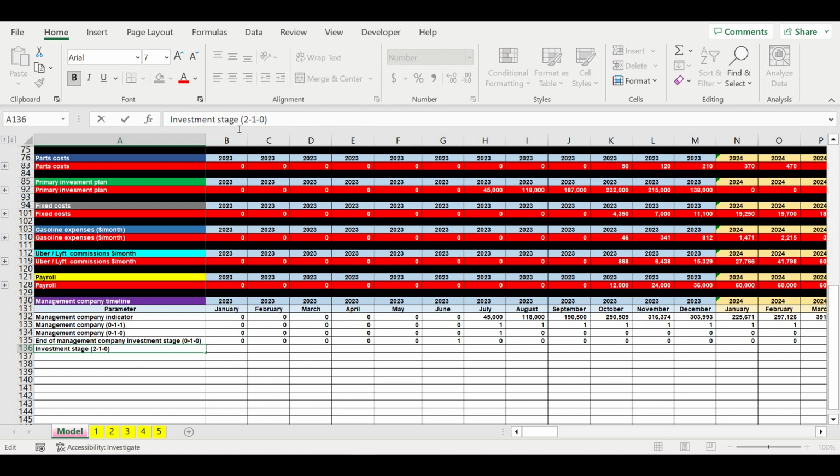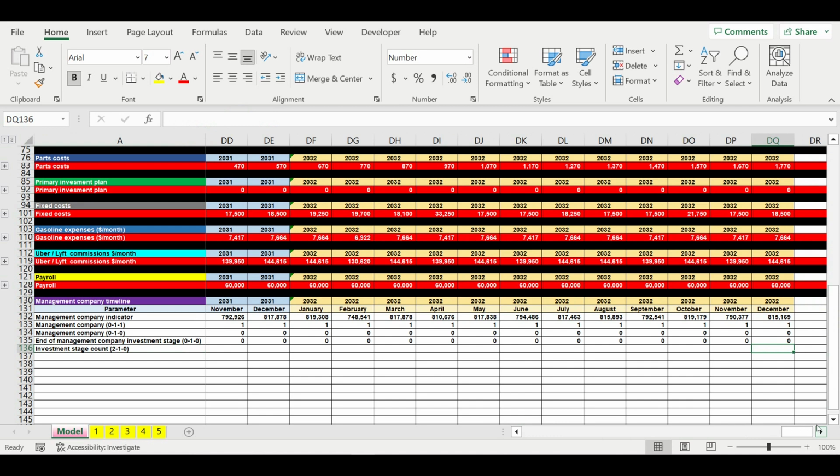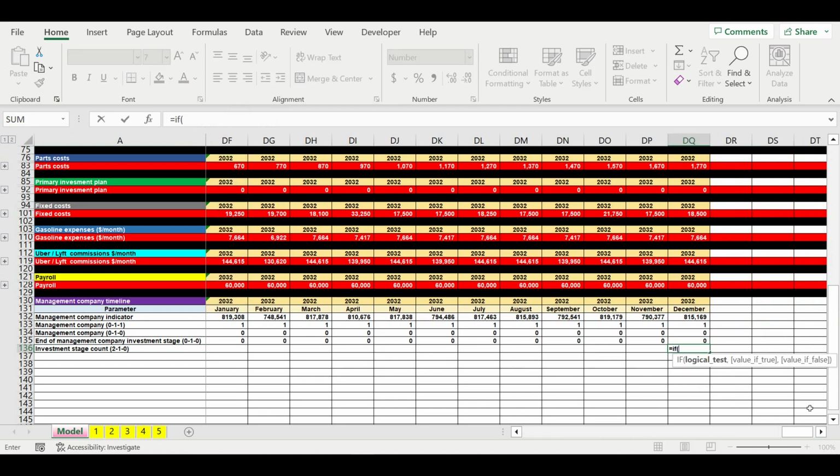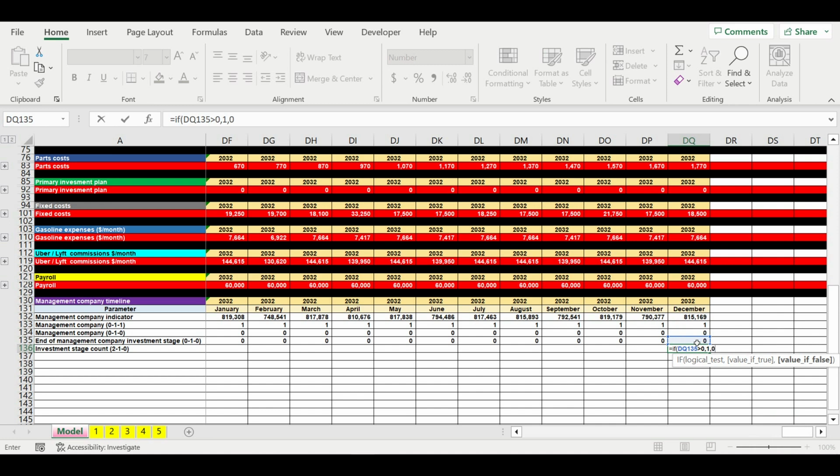Investment stage count. So if this value is more than 0, we will put 1, otherwise 0.